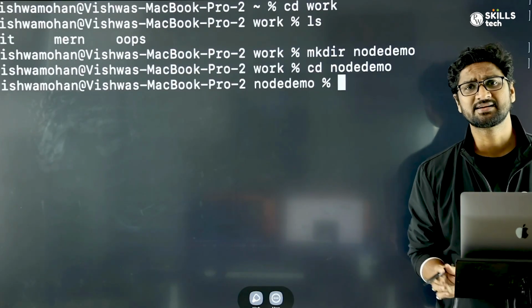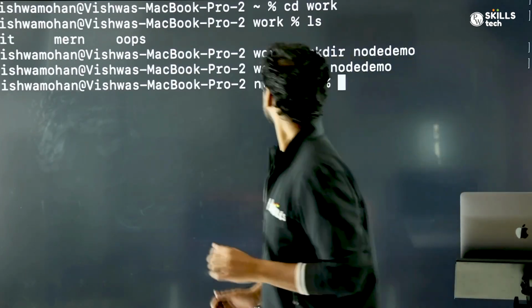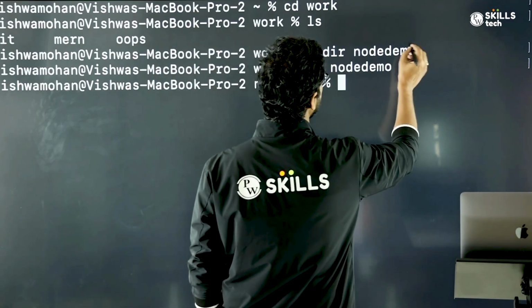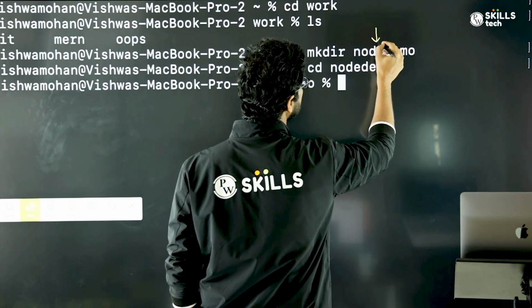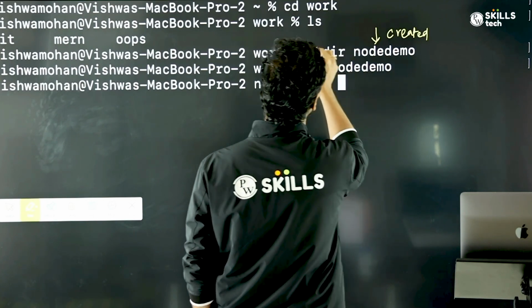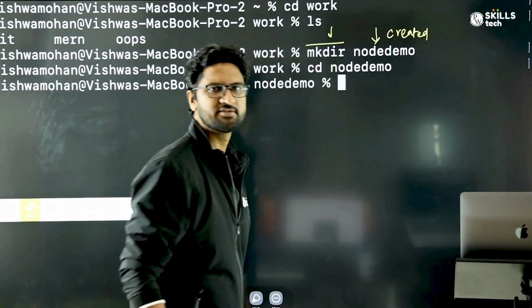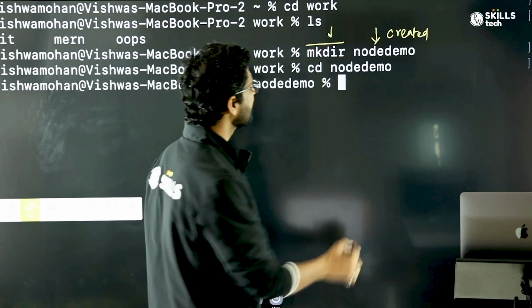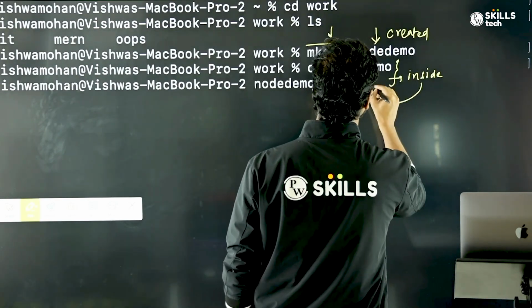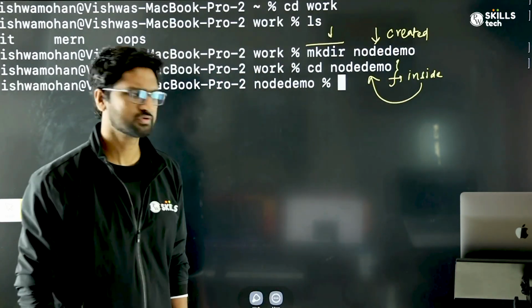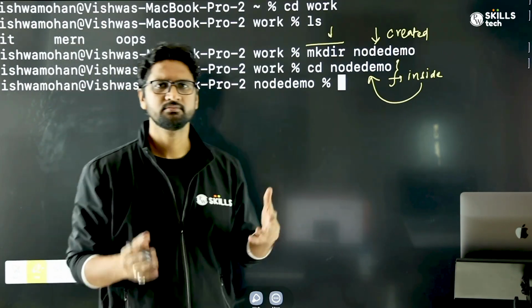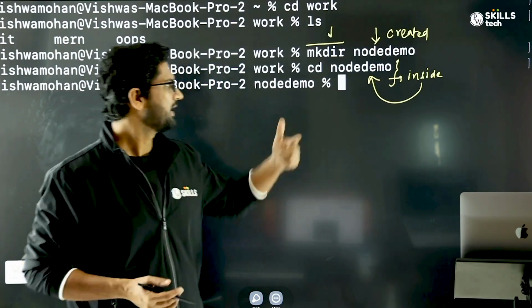What I did just now is that I created this folder. This mkdir is basically a Linux based command which helps you to create a folder. And then I'm inside this folder, which is the node demo. So whenever you have to create a project, you always have to keep two things in mind: decide on the folder location, create that folder, and then go inside it.